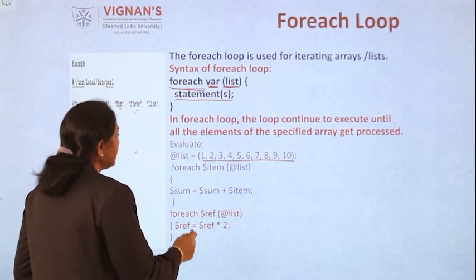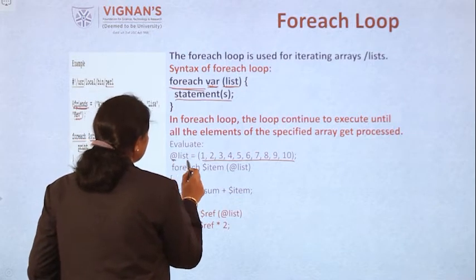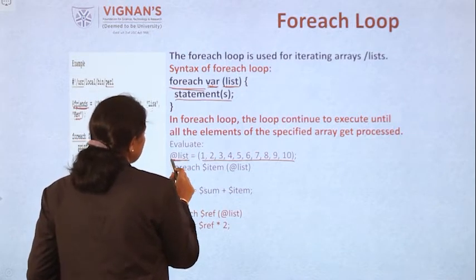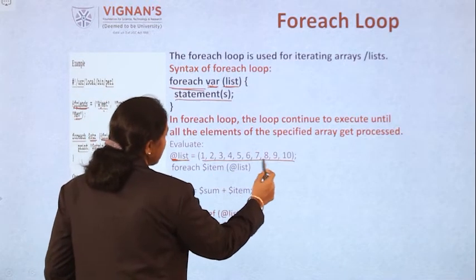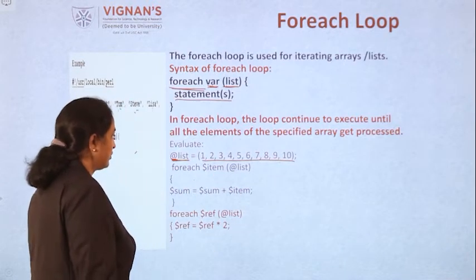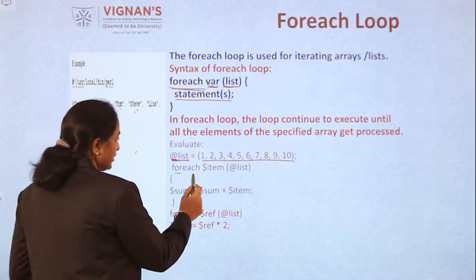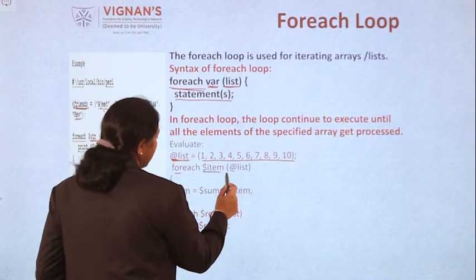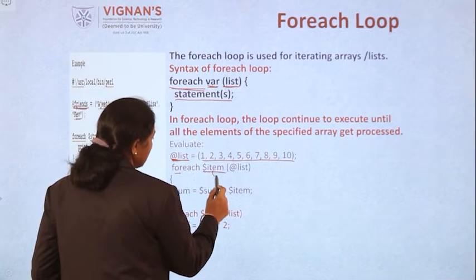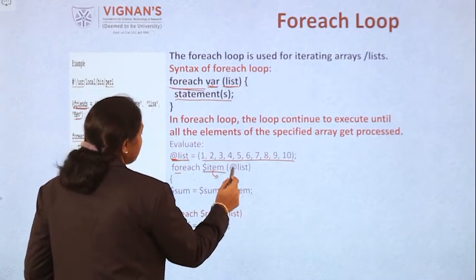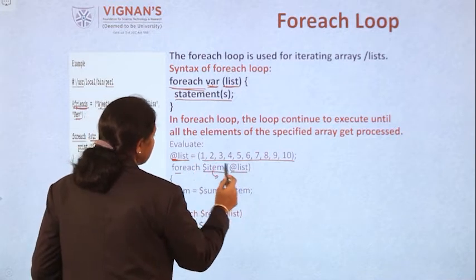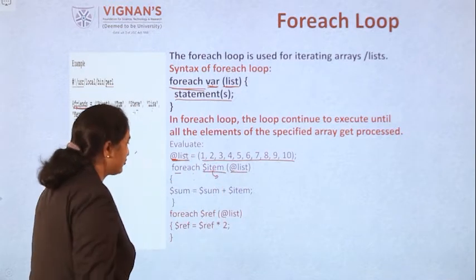Now in the same way, here athlete list is the variable. Athlete itself indicates it is an array kind of data. Now you can initialize it with many values. For each is a keyword, this is an athlete item, and dollar item is nothing but item, the scalar variable. Athlete list is the defined list.